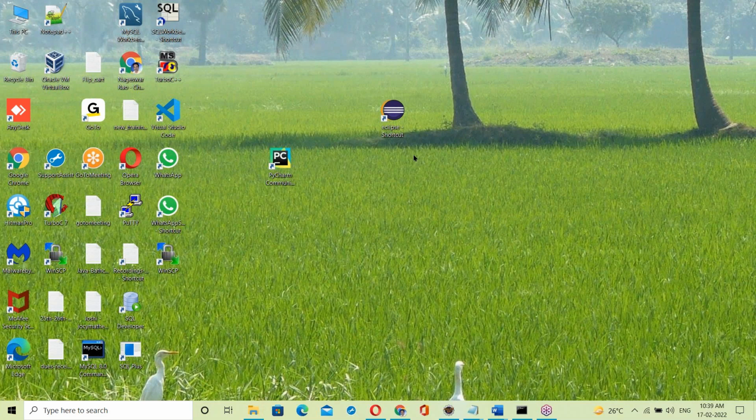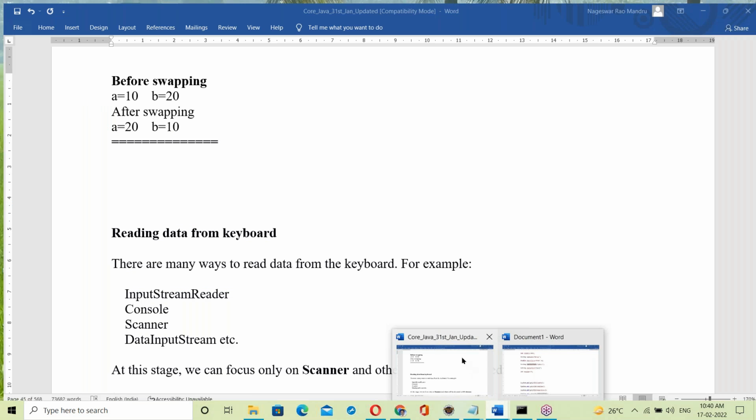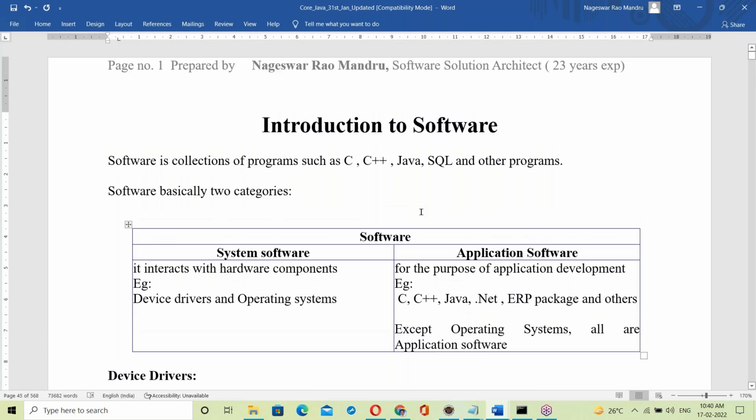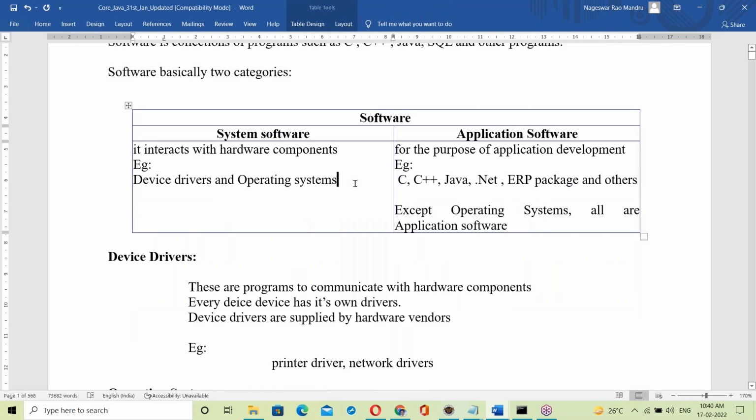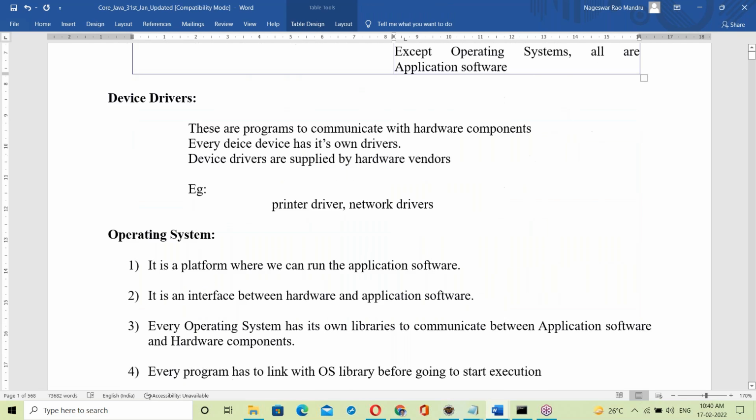Yes, yesterday's class, Java introduction was given. Java depends on both a compiler as well as an interpreter. That was the topic discussed yesterday. Okay, see, all that: software introduction, system software, application software.